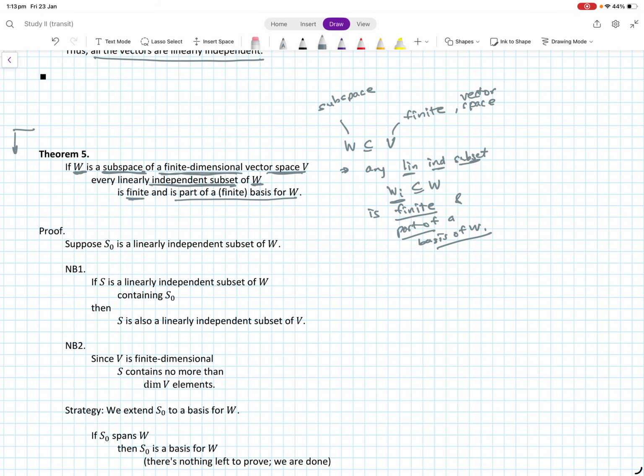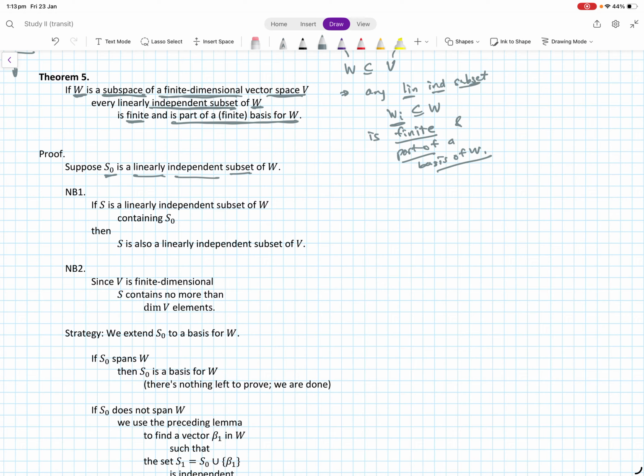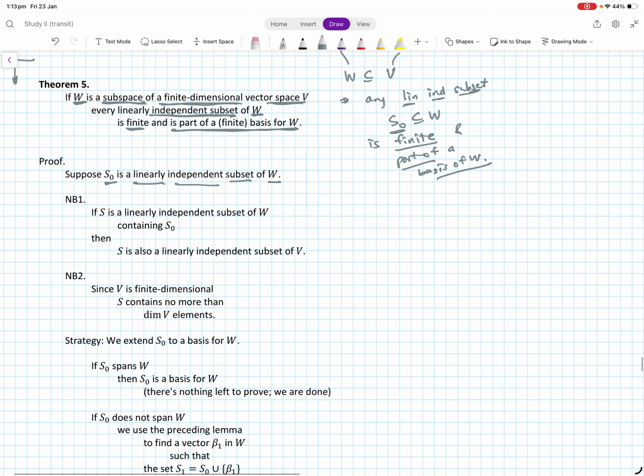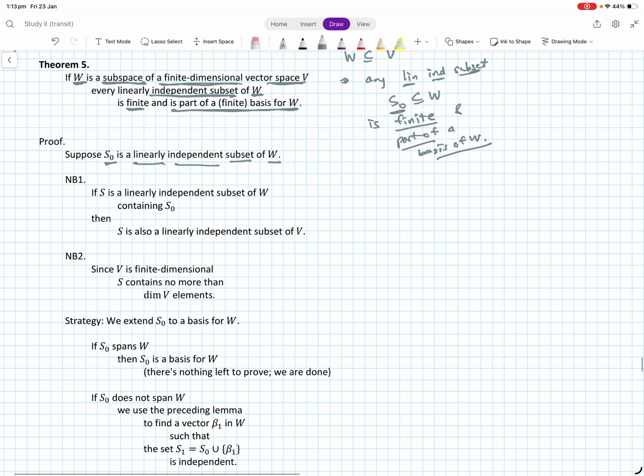Suppose that S0 is a linearly independent subset of W. I was writing W, but let's just call it S0. So S0 is a subset of the vector space W. It makes sense because they're using V and W for vector spaces and S for sets, bases and so on. So S0 is a linearly independent subset of W.